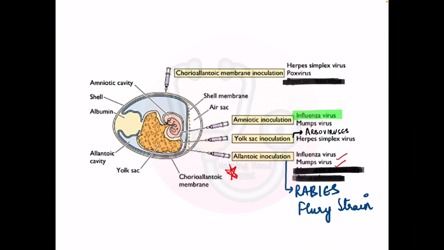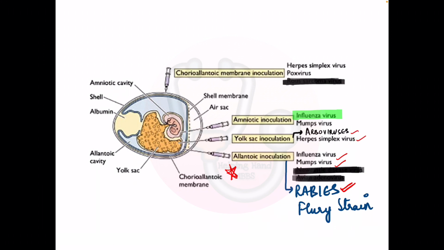We can culture mumps, and rabies was also cultured for the Flury strain vaccine, but it is not nowadays. So you can still remember that rabies and influenza and mumps, they are all cultured in the allantoic cavity. Then the yolk sac, you can remember arboviruses and herpes simplex virus.